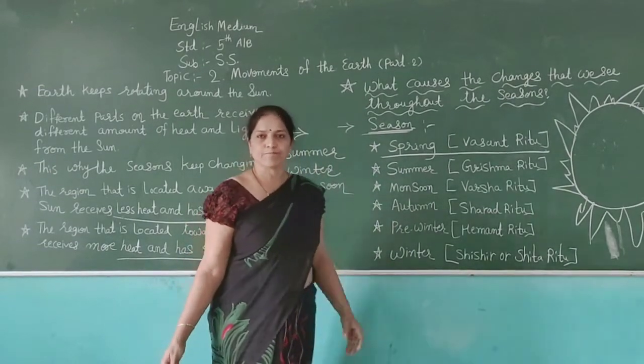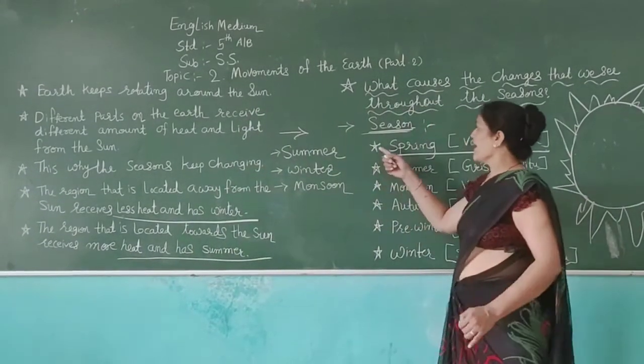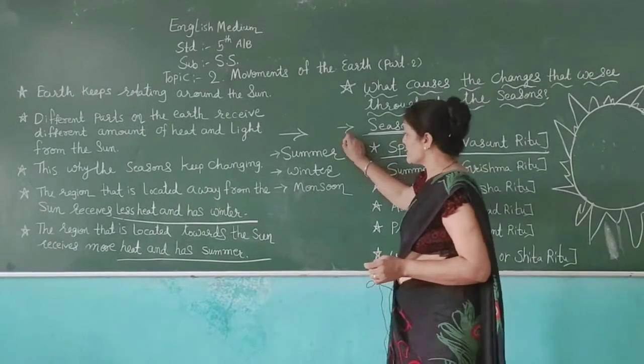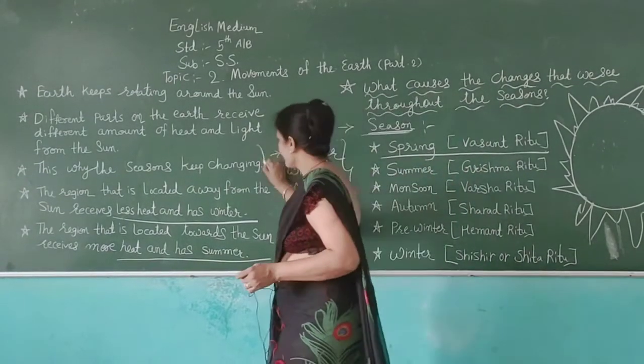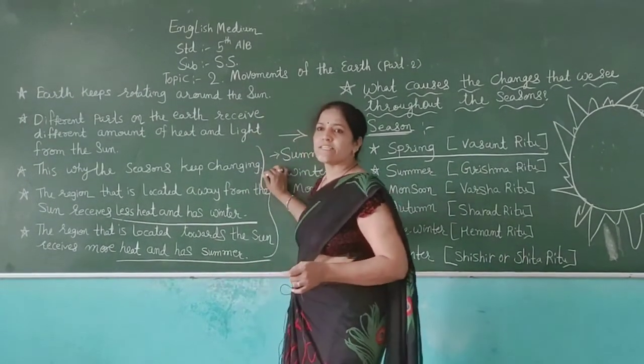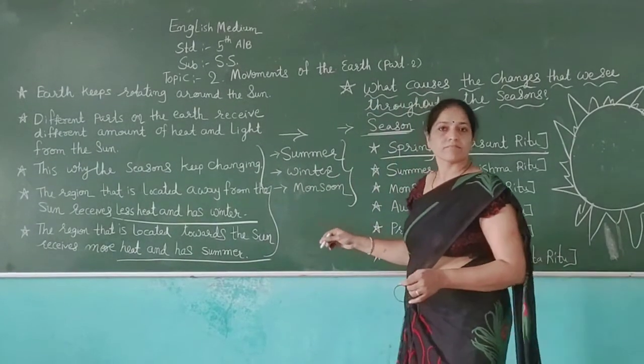Now friends, today I am teaching you about seasons and the exact position, how the season changes as the earth moves towards the sun.